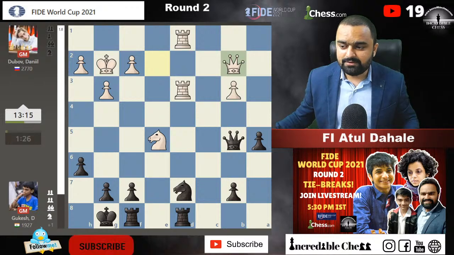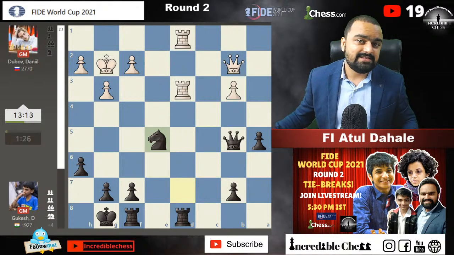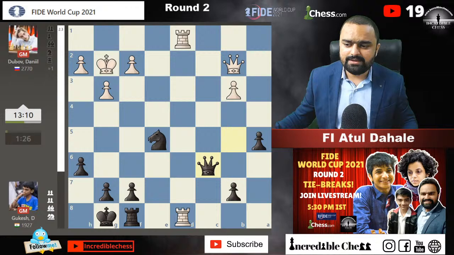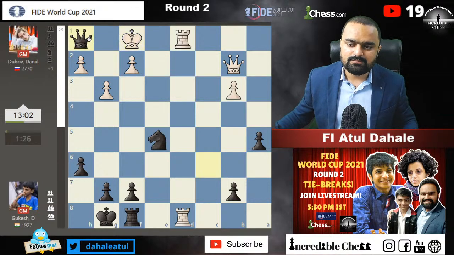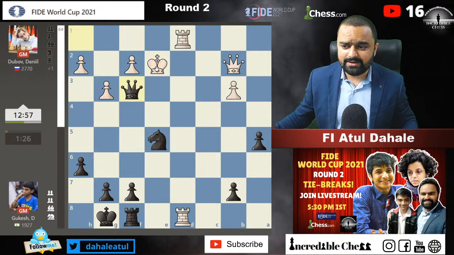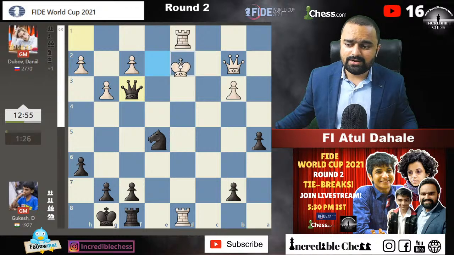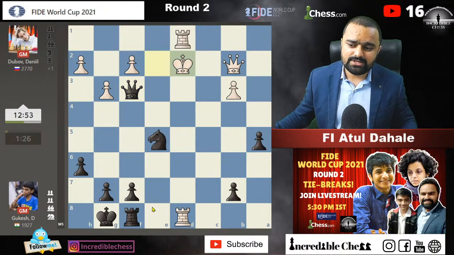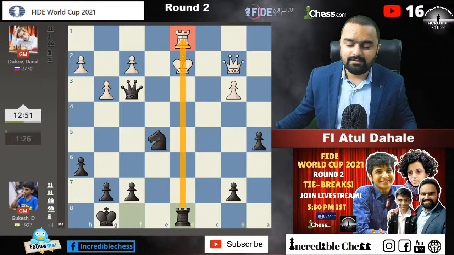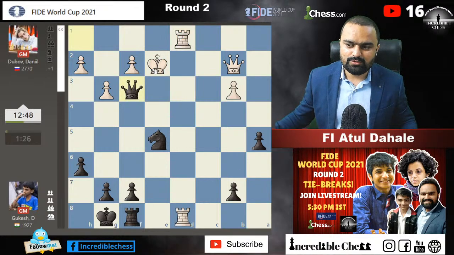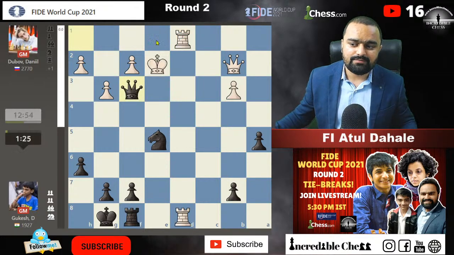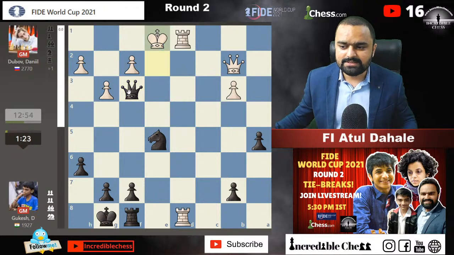Okay, in the game after queen to b2, he did not go for that. He is still holding on to the material here, and queen c6 check, and rook to d5. This is very important because if you go back anytime here, let's suppose you go back to the f1 square, then the checks will come again, and you can again give a check. The point is you cannot really go to the d2 square. That will be a big mistake because rook to d8 will just come, and this should just lose. So here white needs to go back to the e1 square or f1 square. Wherever you go, we always have these kinds of checks.